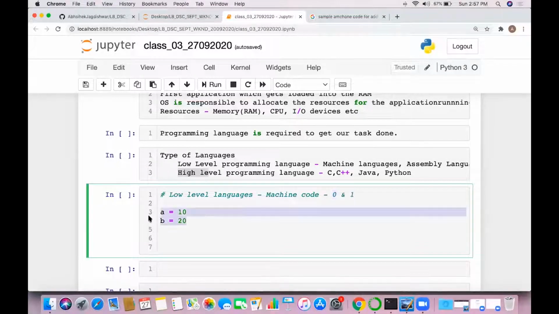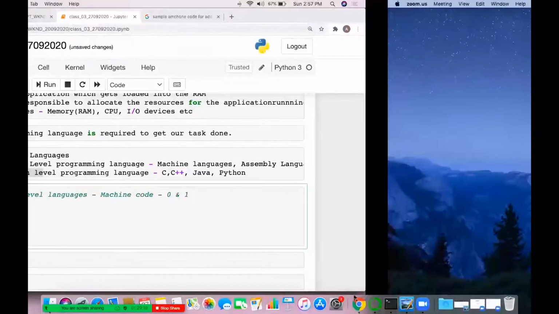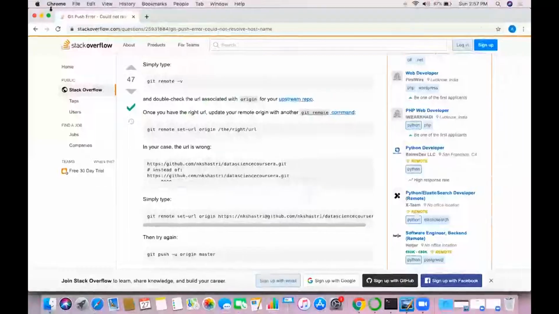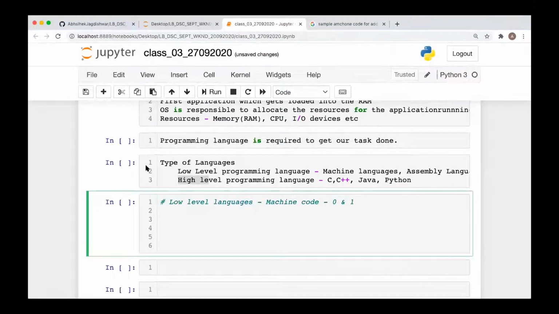So the problem with low level programming languages is that they are not considered the best option to write the kind of code needed in today's world, right?